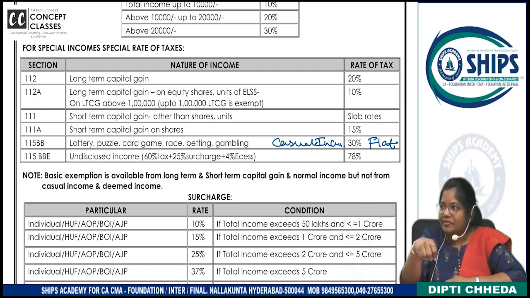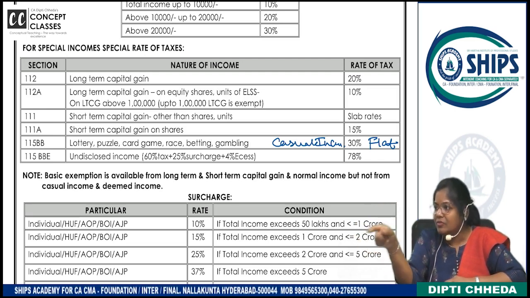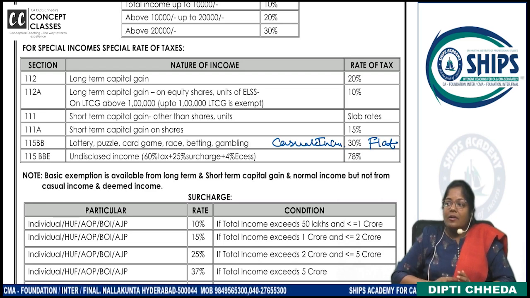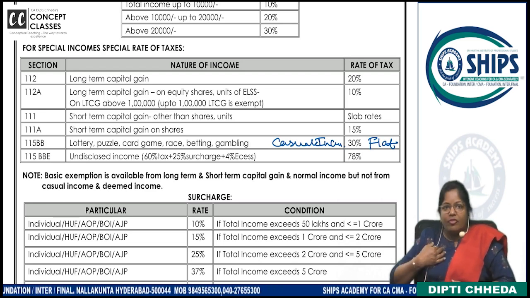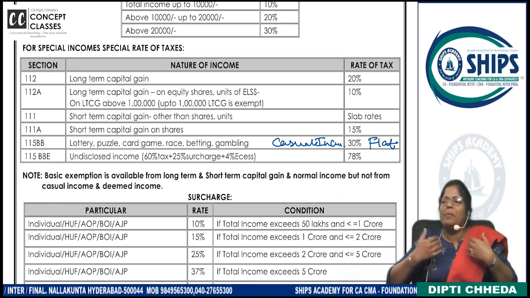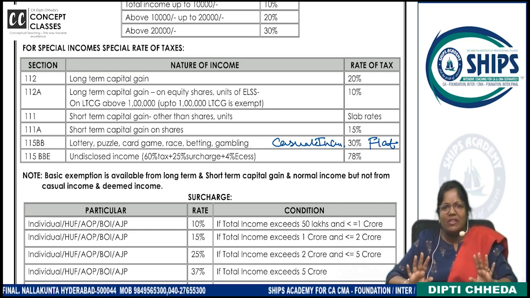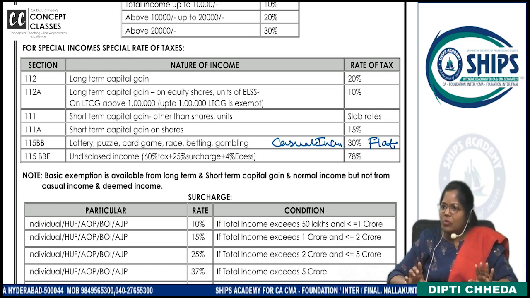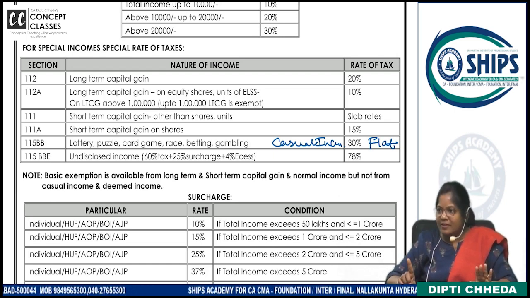But I am a housewife. I am not having any other income. What is the basic exemption? 2 lakh? For a woman, what is the basic? Now there is no difference between men and women. For an individual, what is the basic exemption? Will I get 250 basic exemption? Yes? Correct?